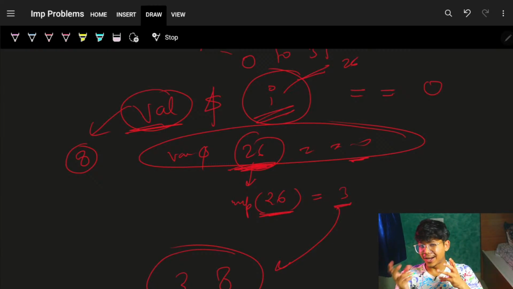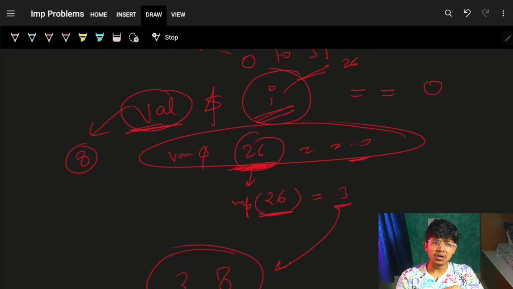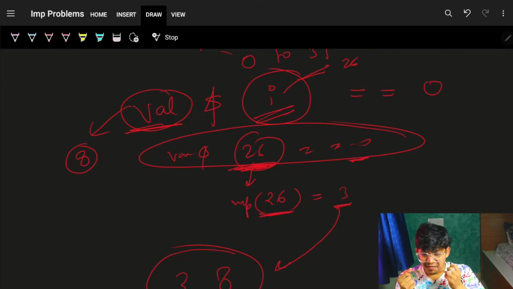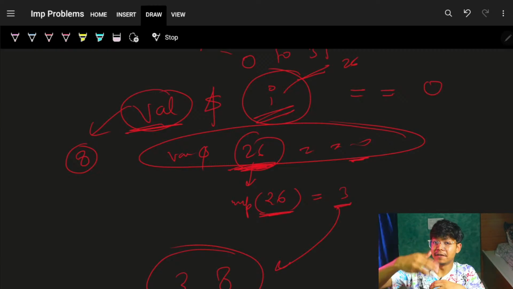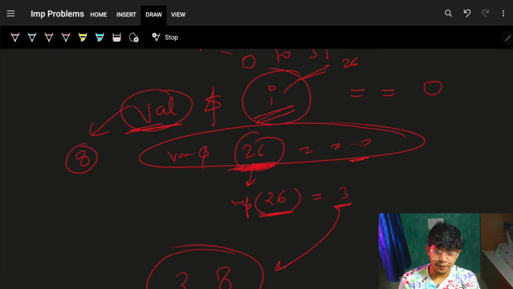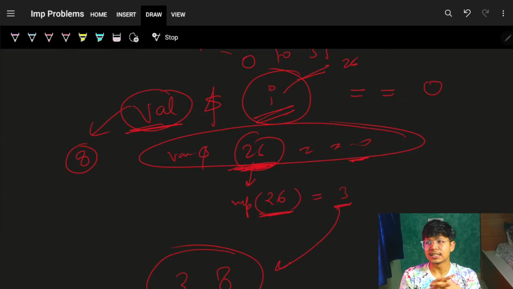Now we know the AND operation should be 0. If the AND operation is 0, then for sure we have to do something. We can't do an m square algorithm, which means we can't go to every row again and again. We can't do O of m square. We have to do an O of m into n or something like that.